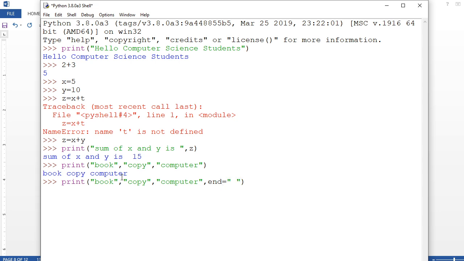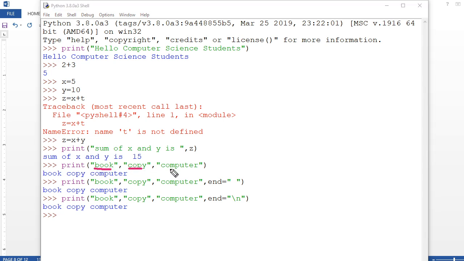Now this I'll teach you in the next class. What is the meaning of this, I am going to let you know in the next class, whenever it is going to come, so nothing to worry about that. So here you see I tried book, copy, computer, all with comma sign here, so this is coming like this.